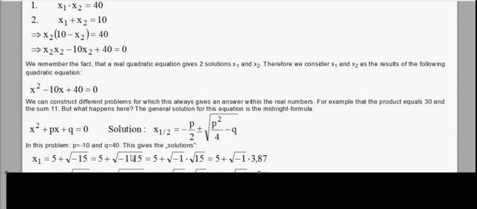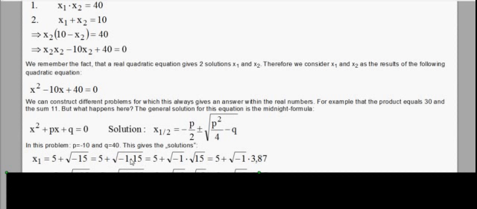But we can continue. First of all, we can separate the expression under the square root. We can divide it into two parts. We can say that each negative number is minus 1 times the number itself.